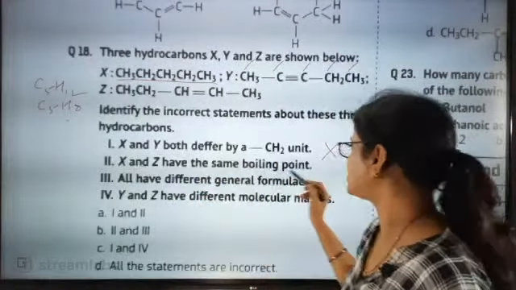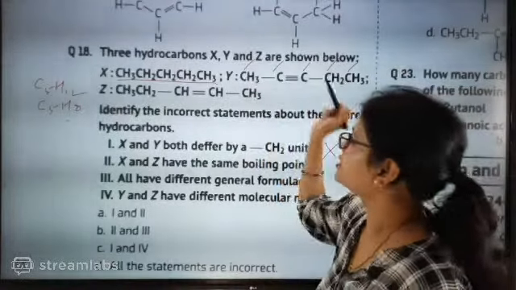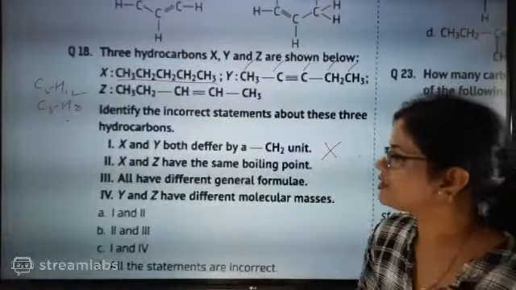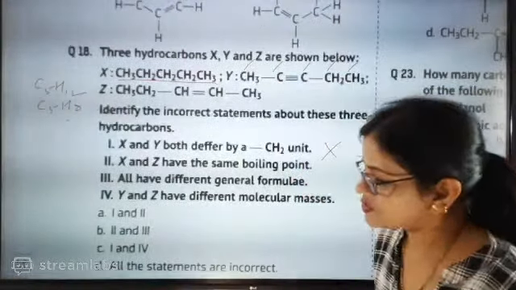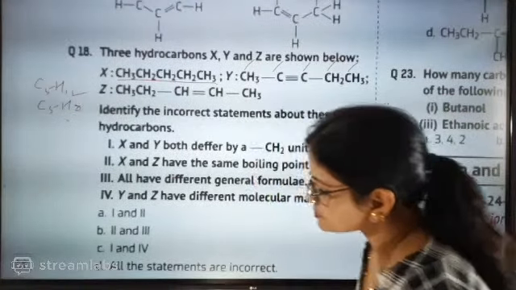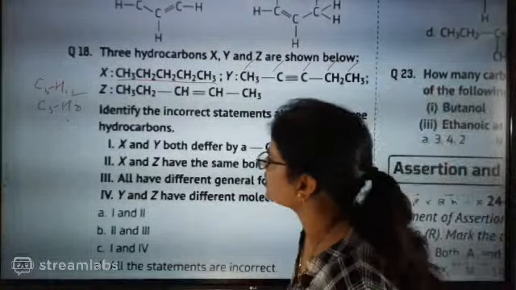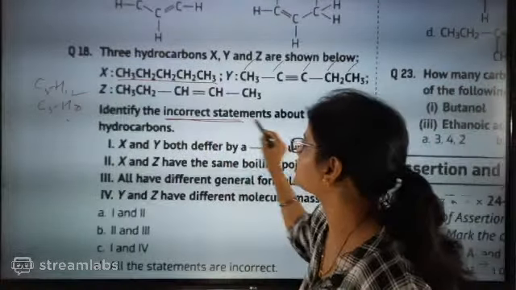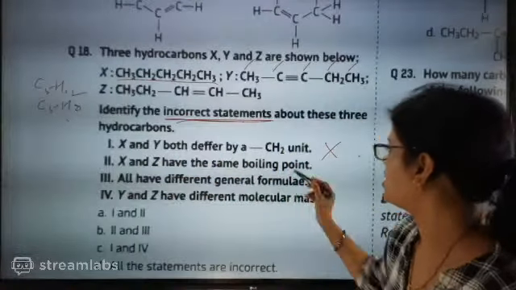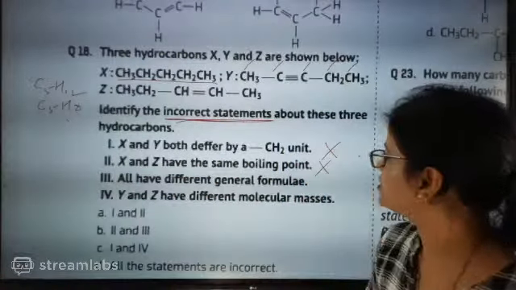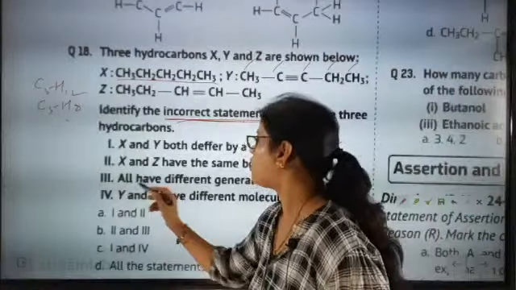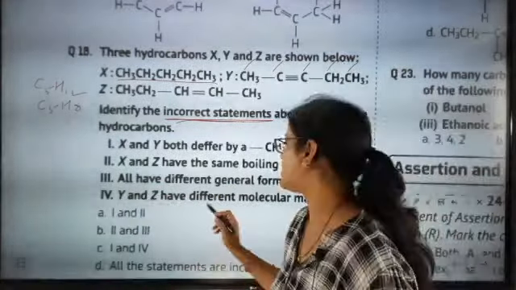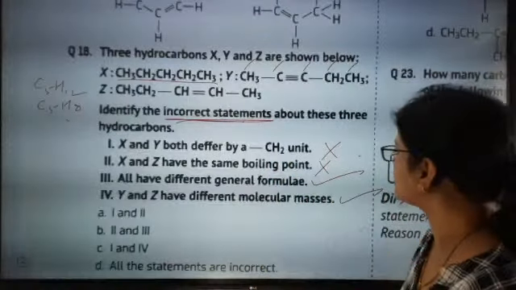X and Z have the same boiling point. Alkane and alkyne both have the same melting point, they are telling. Okay, next point what they are telling, that you have to identify the incorrect statement, not the correct statement. They have the same boiling point, so exactly this is the incorrect statement. All have different general formula, this is the correct one. Y and Z have different molecular masses, yes, that is correct.